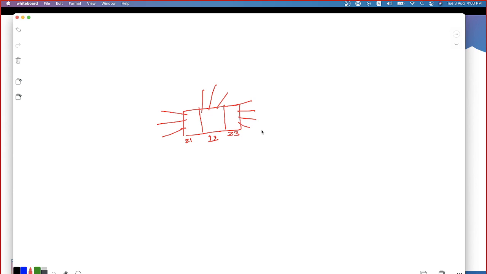We can also create more than 3 zones according to the platform. The number of zones that you can configure could vary. But anyway, I just created 3 zones.